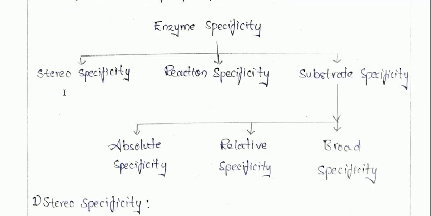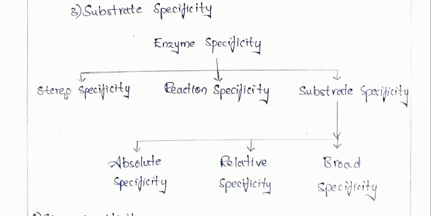If you see this, you can clearly understand it. Enzyme specificity is divided into stereospecificity, reaction specificity, and substrate specificity.